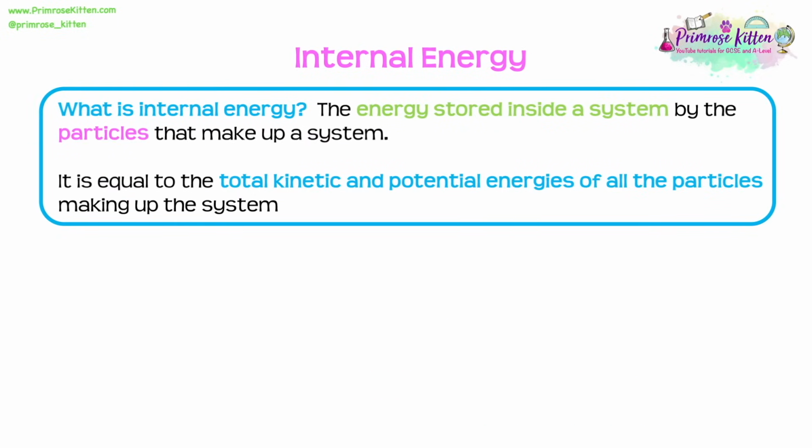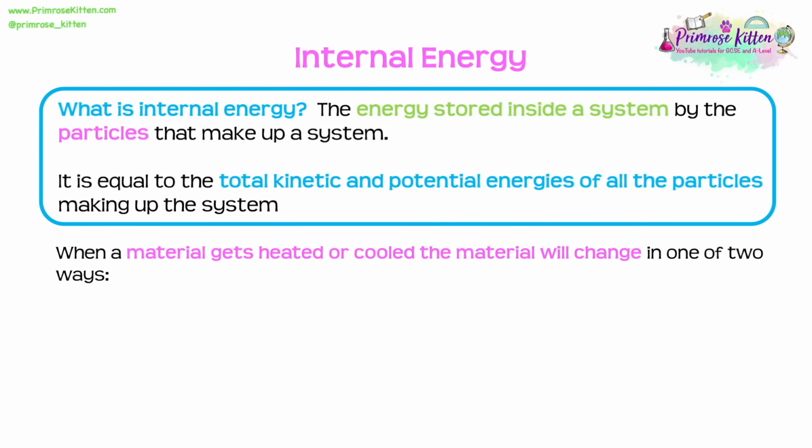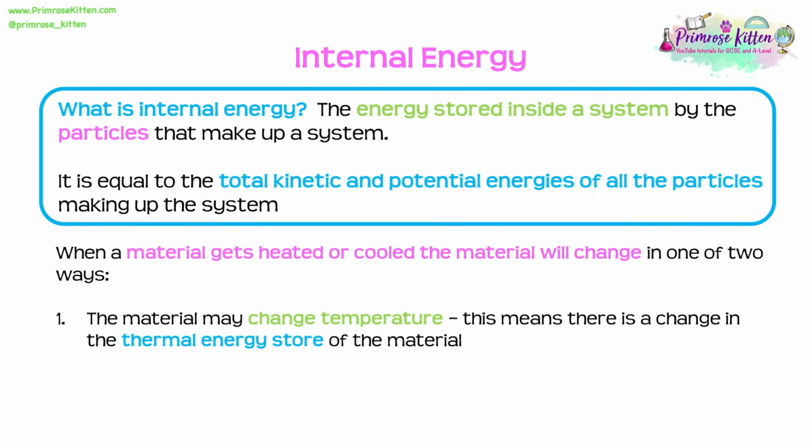Internal energy is the energy stored inside a system by the particles that make up that system. So this means that it's equal to the sum of all of the kinetic and potential energies of all of the particles that make up that system. If we have a material and that material gets heated or cooled, the material would change in one of two ways. The first change is that the material might change temperature.